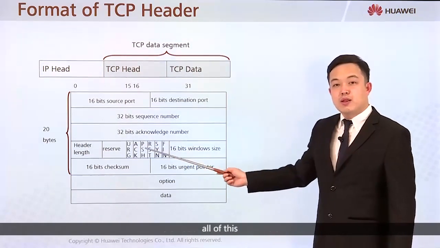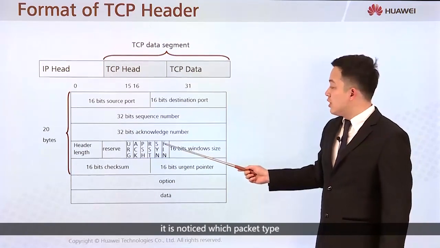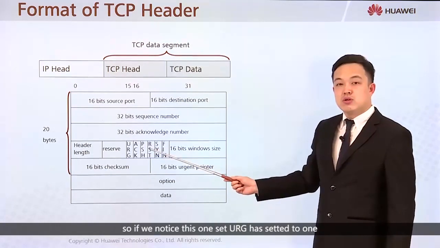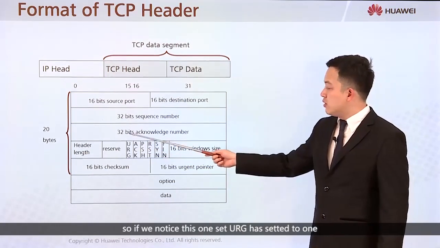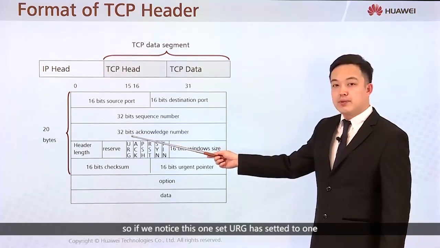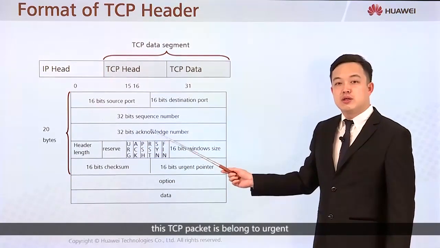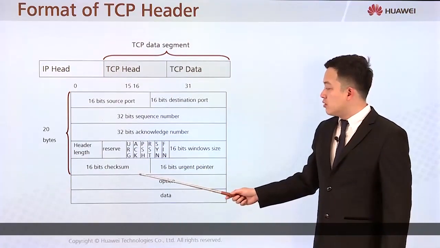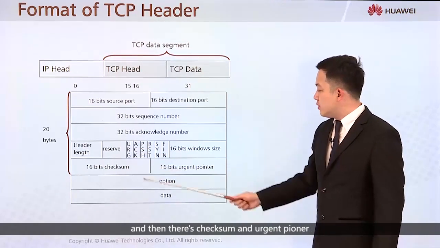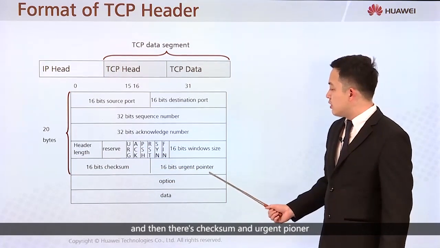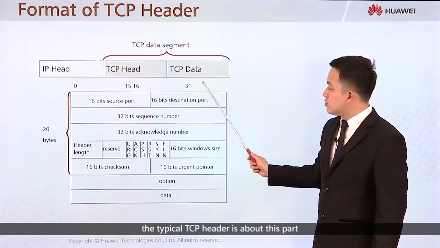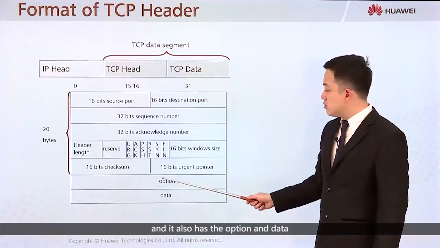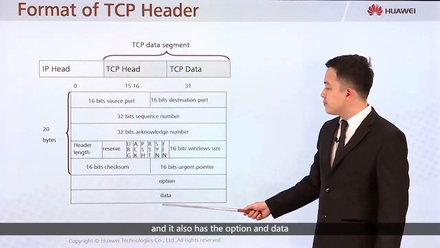All of these flags indicate which packet type this belongs to. So if we notice this URG bit is set to 1, that means this TCP packet belongs to urgent. Okay, and then there's the checksum and urgent pointer. The typical TCP header is about this part, and it also has options and data.